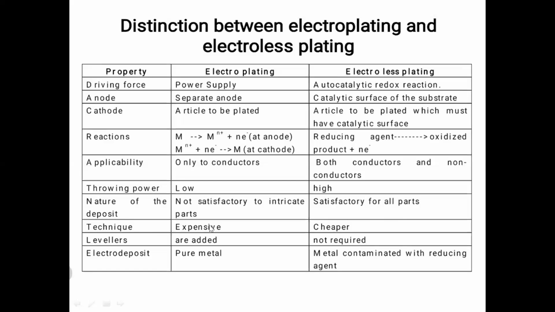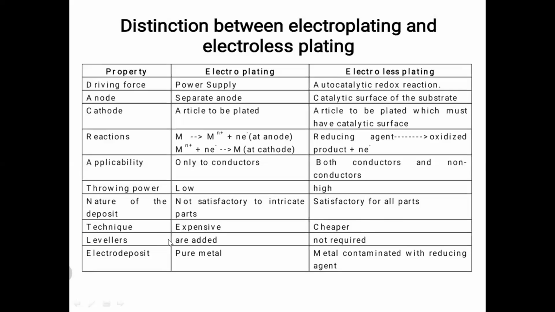Technique expense: electroplating is expensive. Why is electroplating expensive? Because we are using electrical energy. In electroless plating, we are using only a reducing agent. We are not using electrical energy. So that's why, compared to electroplating, electroless plating is cheaper.